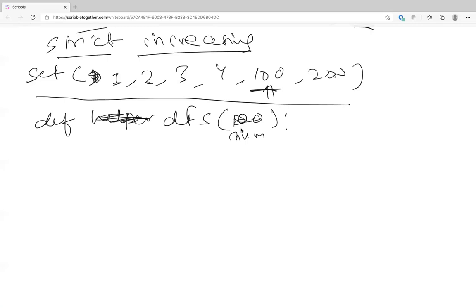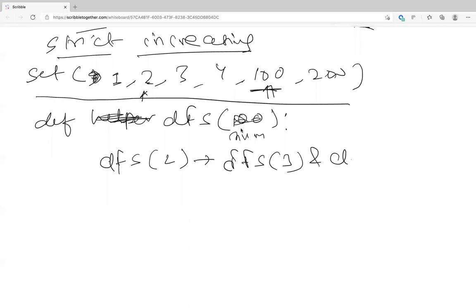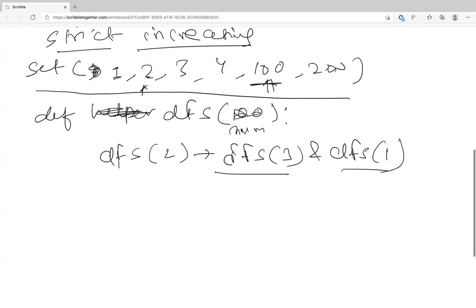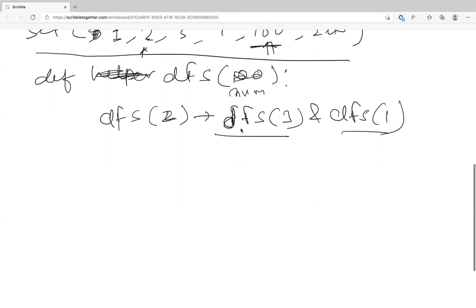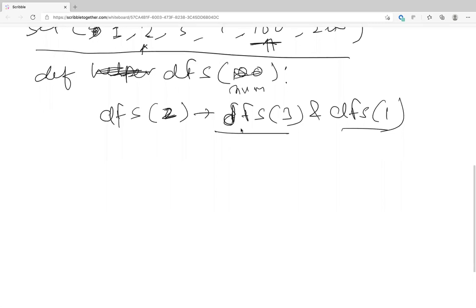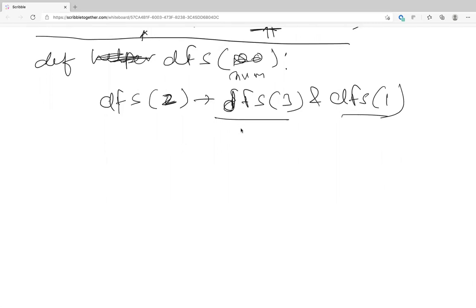Okay, so let's say we got 2 first. You're saying we do a DFS of 2, and DFS of 2 will internally call DFS of 3 and DFS of 1. Exactly. And what is the DFS doing? It will check the previous and next. 3 will call 2 and 4. 1 will call 0 and 2. So if none of the previous or the next number exists, the recursion will stop there.